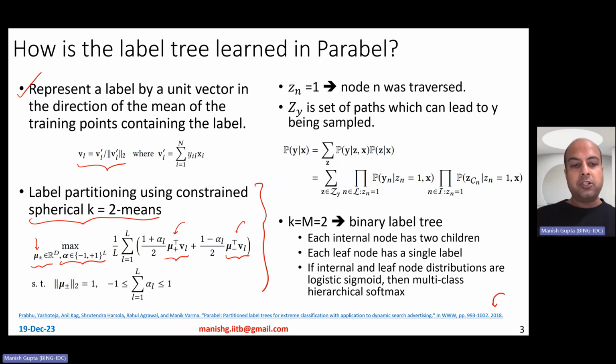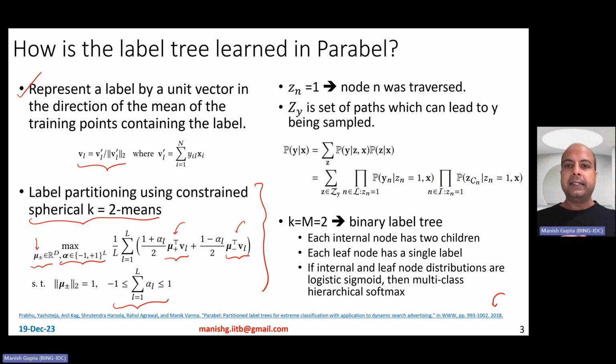Okay. You also want to ensure that the tree remains balanced, and therefore the sum of these alphas should be between -1 and 1, so as to ensure that one of the left or the right child has at most one more or one less than the other child. Okay. Now that's that. So that is how label partitioning is done. You start from the root node, you partition it into left and right child, and you follow the same trick for the entire tree construction.